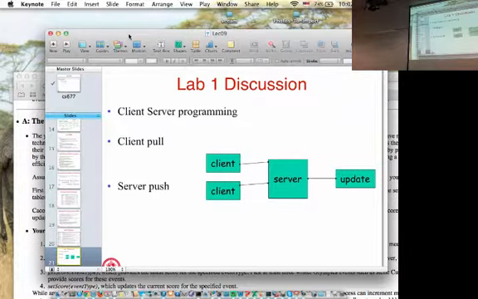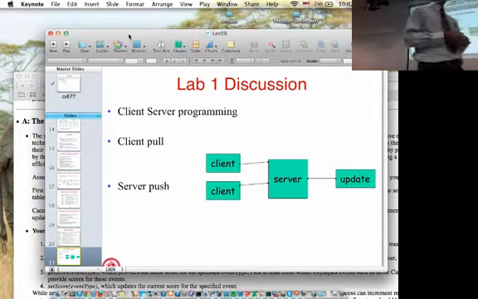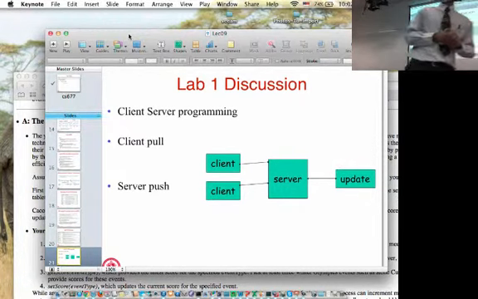We will build on this. We will make the server replicated. We'll implement caching. We'll implement handling of server failures. All of that is coming in subsequent assignments. This one is very straightforward, just to get the ball rolling. Okay, so I will pause and see if there are questions on the programming assignment.